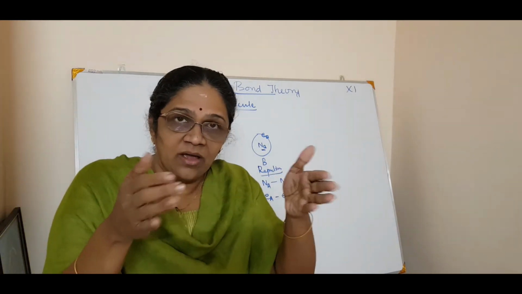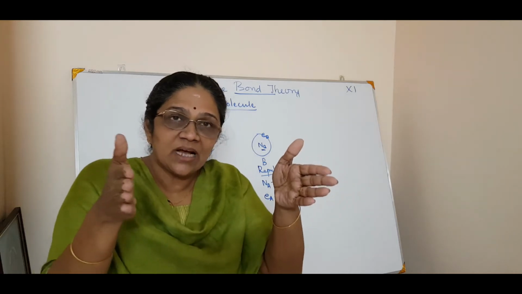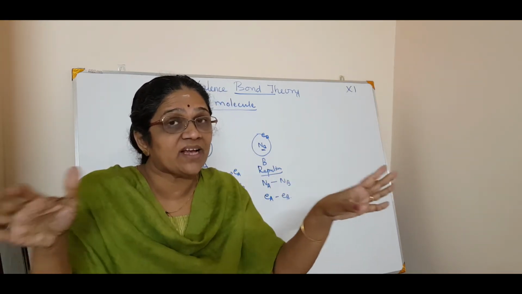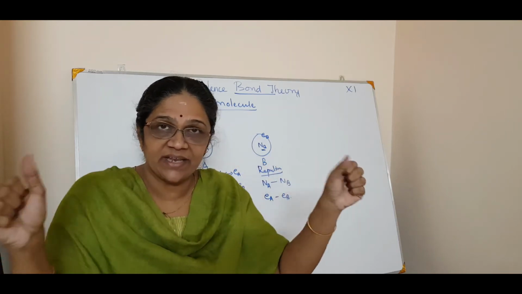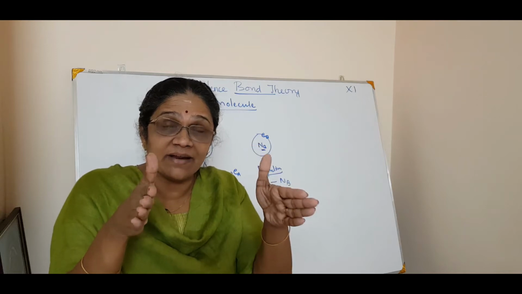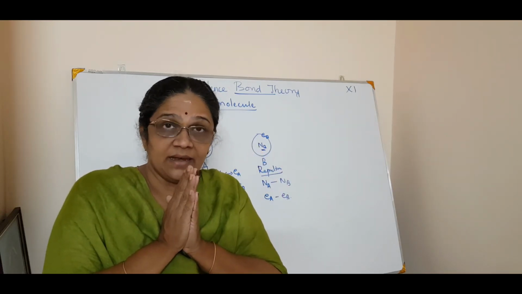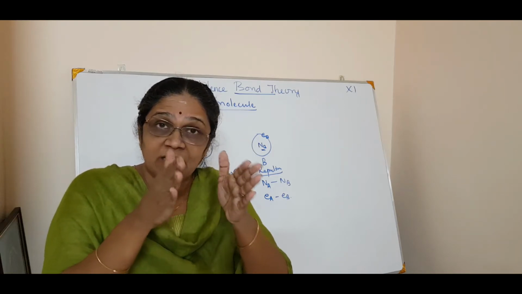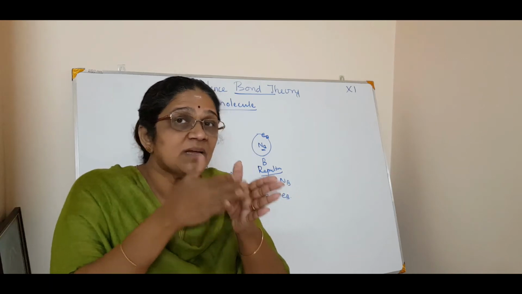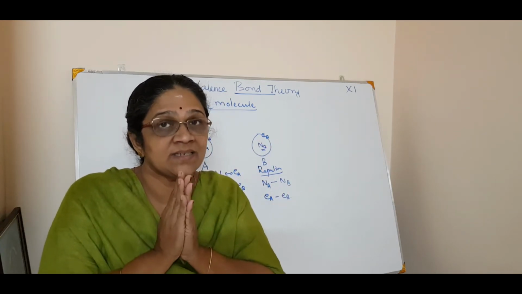So I will draw a graph relating to that. When it comes closer, first it was at infinite distance. So there was no attraction and no repulsion. Then as it comes closer and closer, the attractive force becomes greater than the repulsive force. Then the potential energy becomes lower and lower. So lower energy means the molecule is stable. So okay, the atoms can come closer again, isn't it?